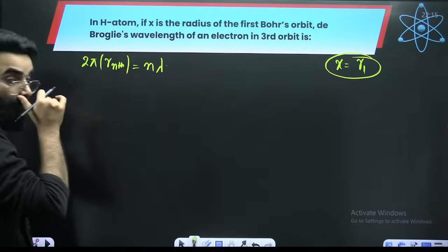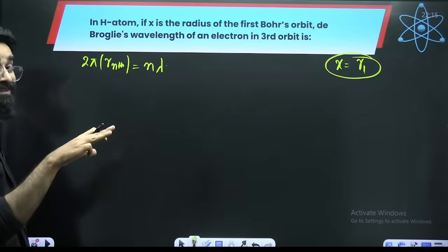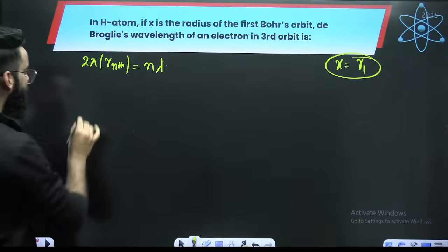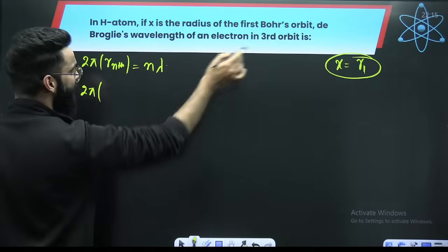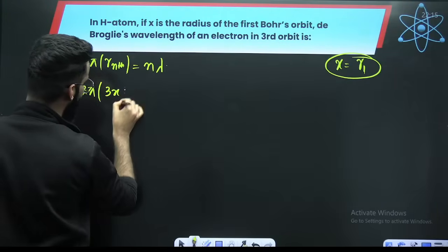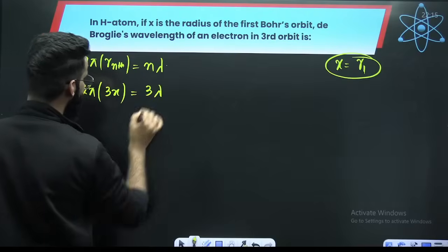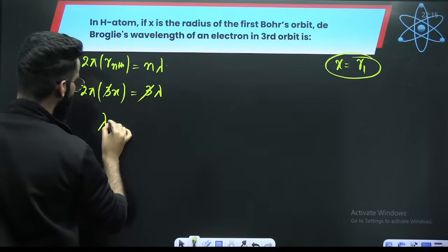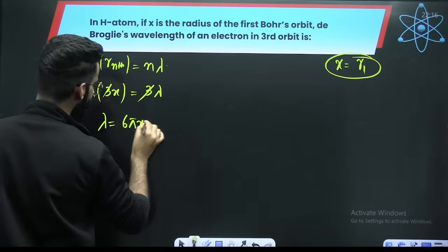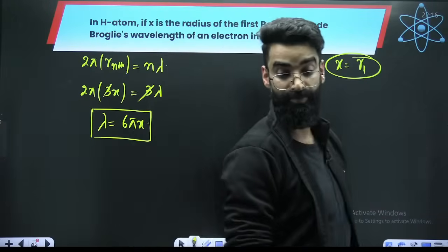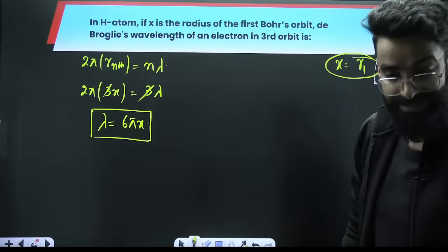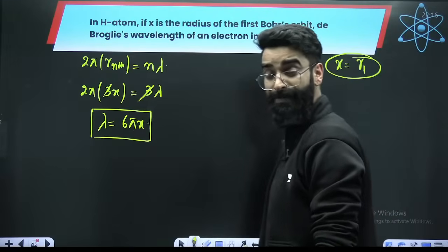This result you already know. We have to calculate de Broglie's wavelength in the third orbit. So it becomes 2 pi times the radius of third orbit. If radius of first orbit is x, radius of third orbit becomes 3x. This becomes 3 times lambda. So 3 and 3 get cancelled. Lambda is nothing but 6 pi x. This is the de Broglie's wavelength associated when the electron is in third orbit of hydrogen. Isn't it clear? Simple?